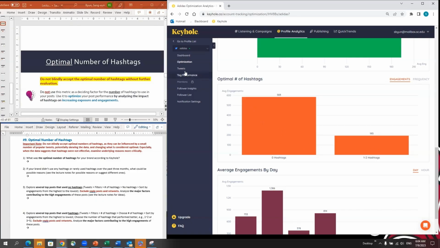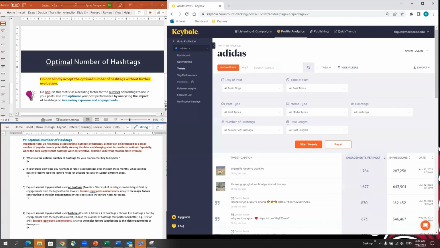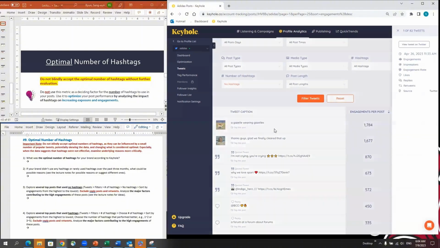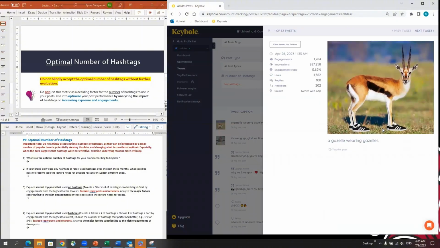To figure that out, go to tweets and use a filter, and this time click the option under number of hashtags. Under number of hashtags, click no hashtags and click filter tweets. And this time, show the highest engagement first, and then click this one and understand why this post without hashtag could generate high engagement. This is a really funny and entertaining photo. Here is someone wearing Adidas shoes. It's very engaging and resonating with the audience's interest.